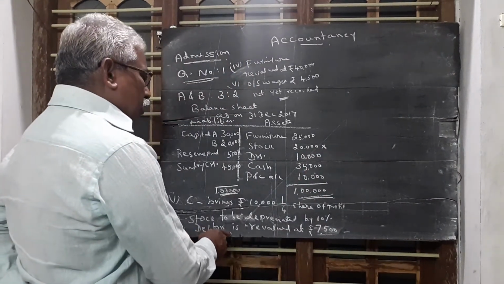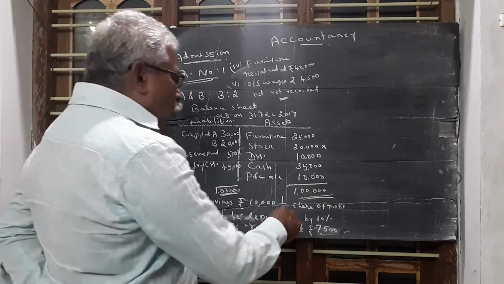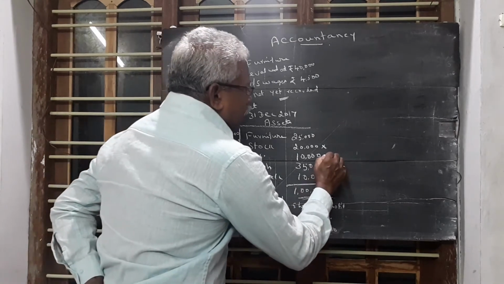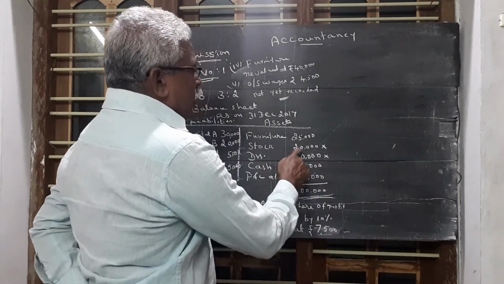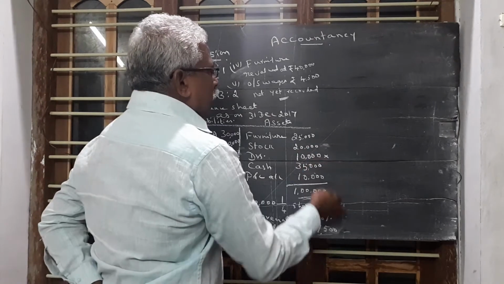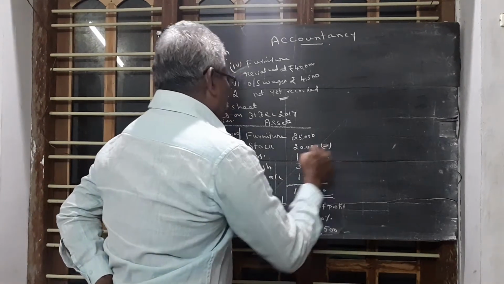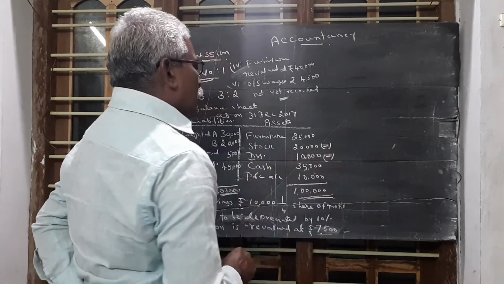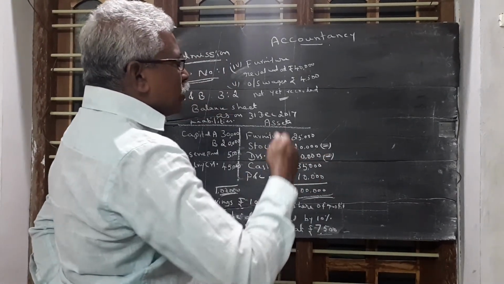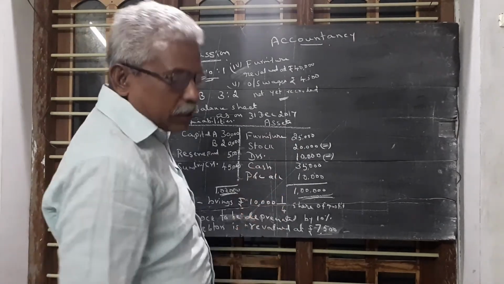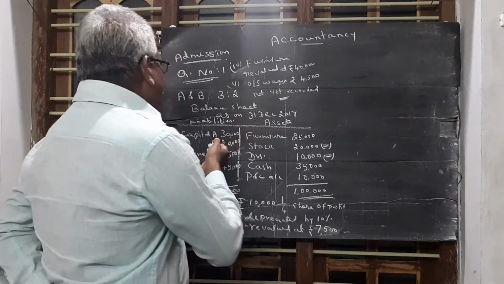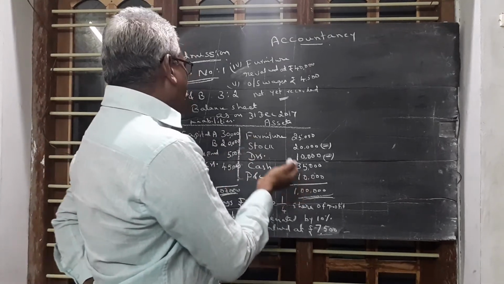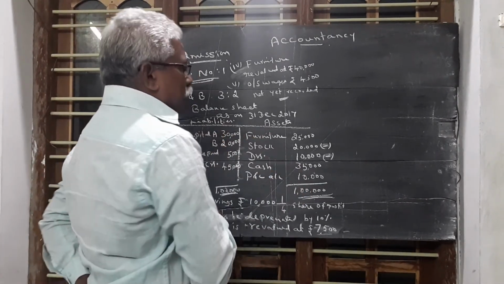Then debtors are now valued at 7,500, so this value also decreased. Stock value is decreased and debtors value is also decreased. If an asset value decreases, it is a loss. If a liability value decreases, it is a profit. If an asset value increases, it is a profit. If a liability value increases, it is a loss.